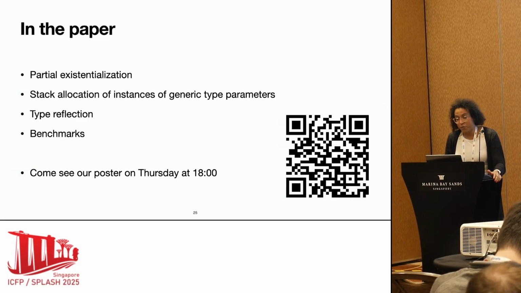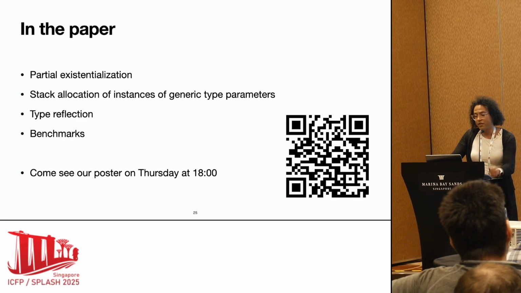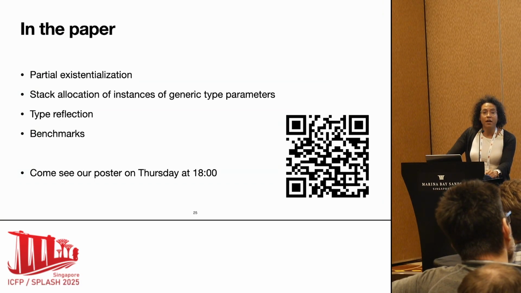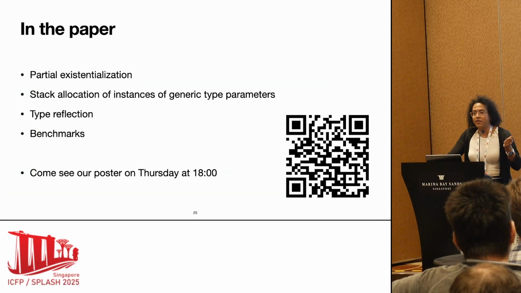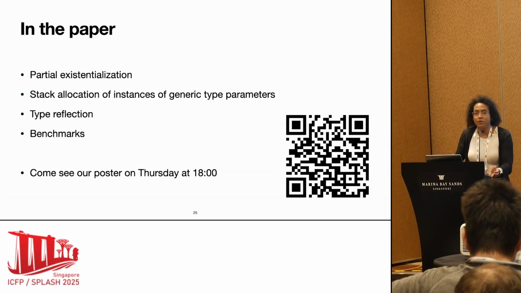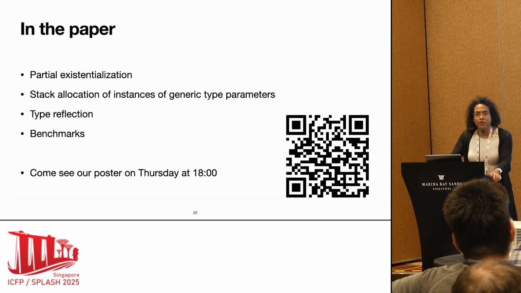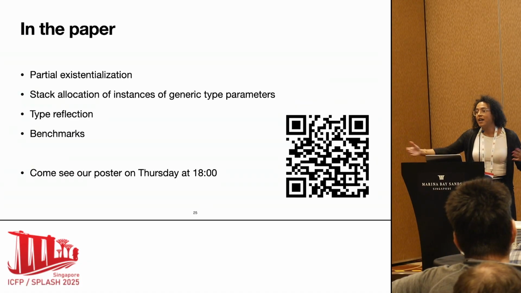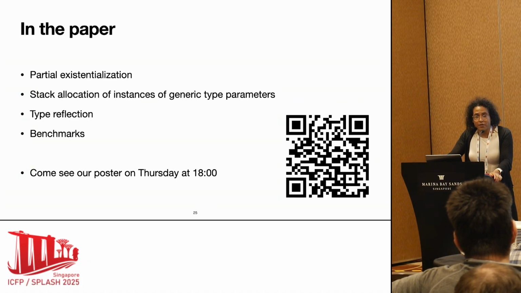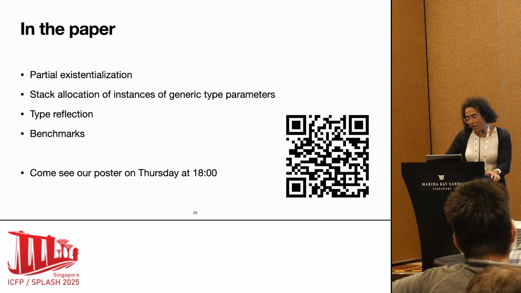Another thing that is also interesting with existentialization is that you get type reflection for free, because basically these witnesses explain what your type is, and so you can just consult the witnesses to ask various questions about the size of your type, the layout of your type, and this is how a programming language like Swift, for instance, implements its reflection.